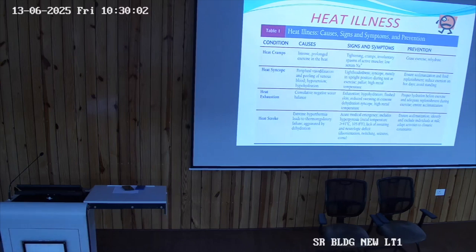Heat illness falls under the category of hyperthermia. What is hyperthermia? Okay, hyperthermia is increase in the body temperature depending on the environmental condition as well. So when we talk of the environmental conditions, this heat illness can be categorized into heat cramp, syncope, exhaustion and stroke. What do you mean by heat cramp?